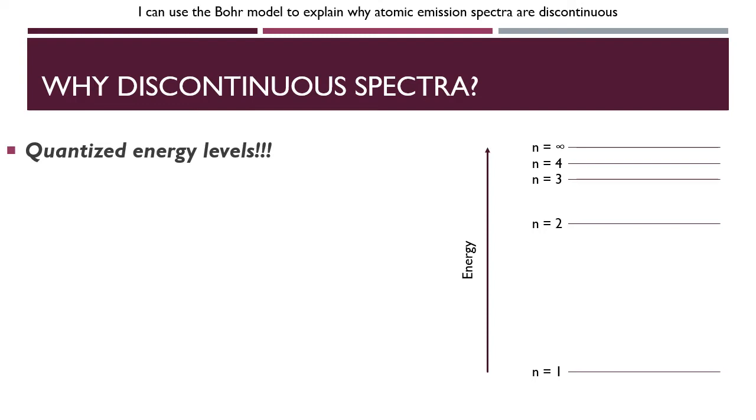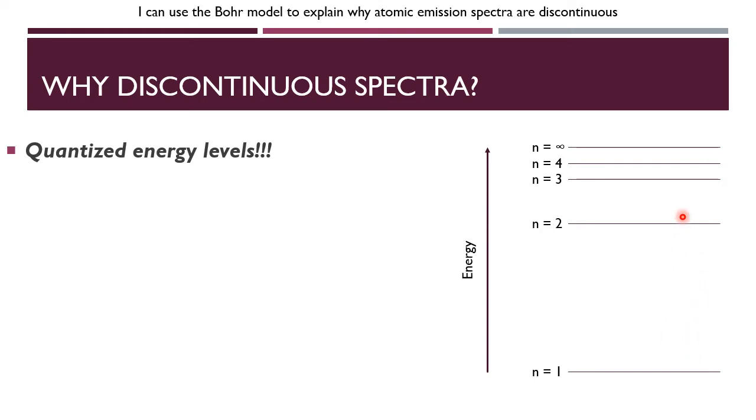One thing you might notice here is these energy levels are not equally spaced, and that is intentional, because one of the things that Bohr was able to show with his model of hydrogen, and we now know this applies to all elements, is that the higher up in energy we go, the closer in energy every energy level gets.